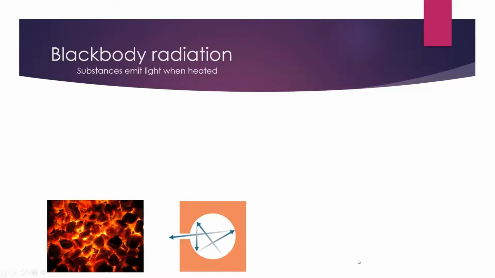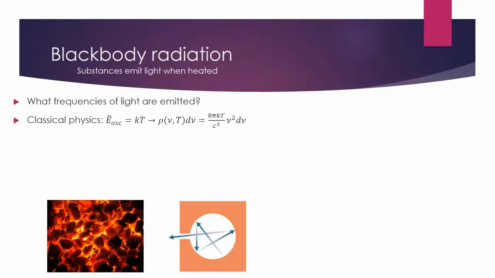And so I'm going to go into some detail here, but don't try to get too much into the nitty-gritty, because it's really hard for us to put ourselves in the mind of a 19th century physicist. And that's not quite what we want to do. But they're asking what frequencies of light are emitted from these ideal black bodies. And the answer that classical electromagnetism got them is the following.